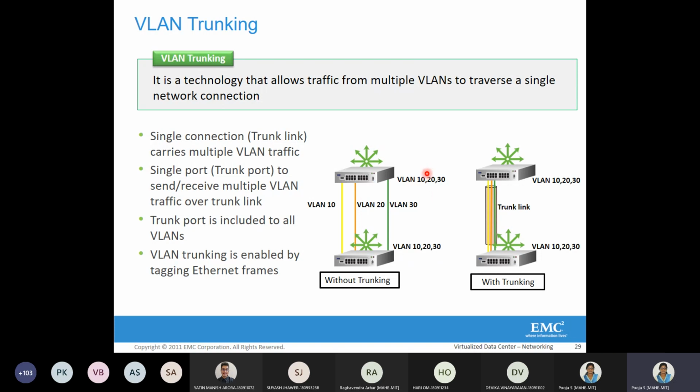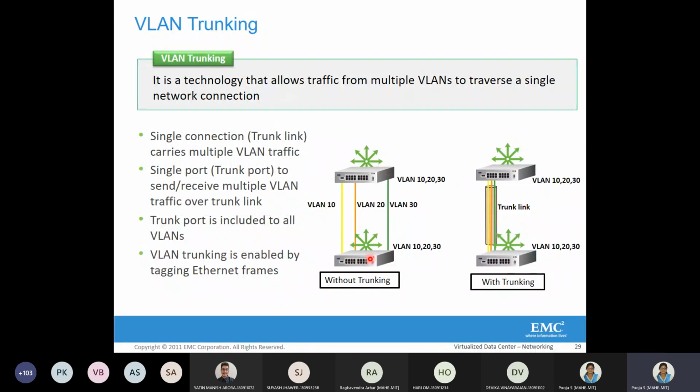Suppose VLAN 10 has 5 VMs in it. VLAN 20 is another virtual group with ID 20, which again has, say, 20 VMs, and VLAN 30 has some 50 VMs. Similarly, the same number of VMs are hosted in the other group, but they are connected to a different switch.